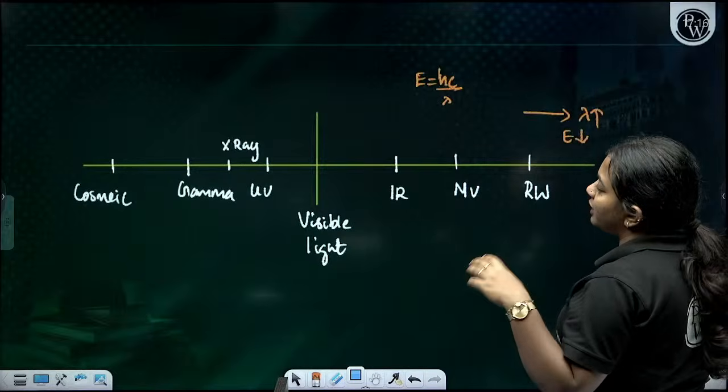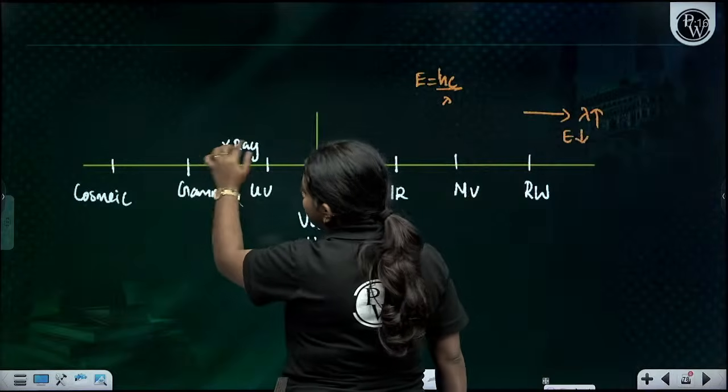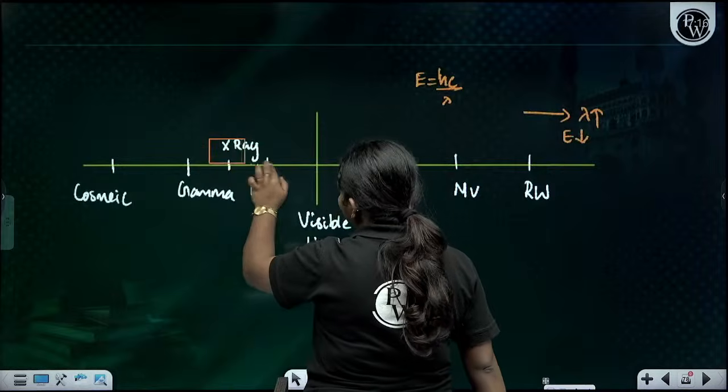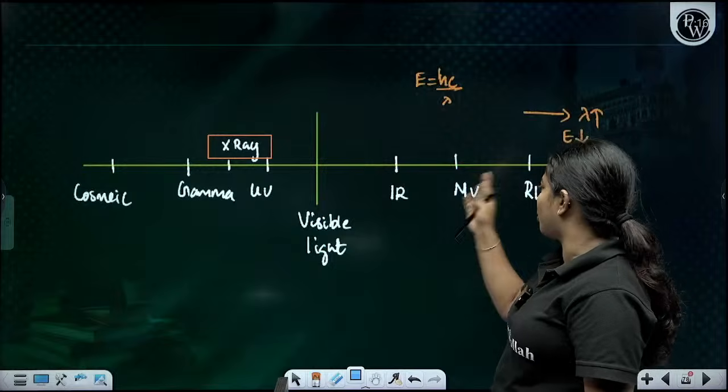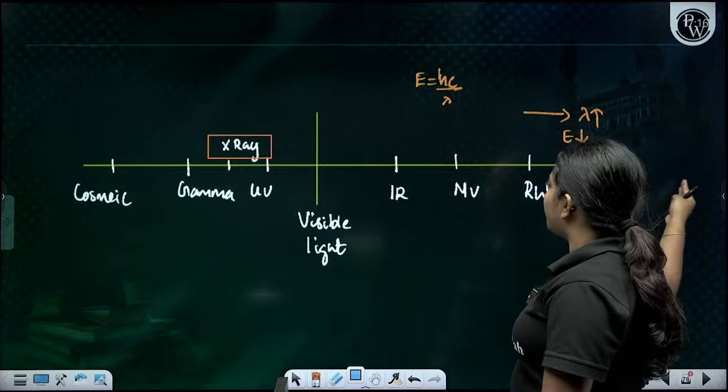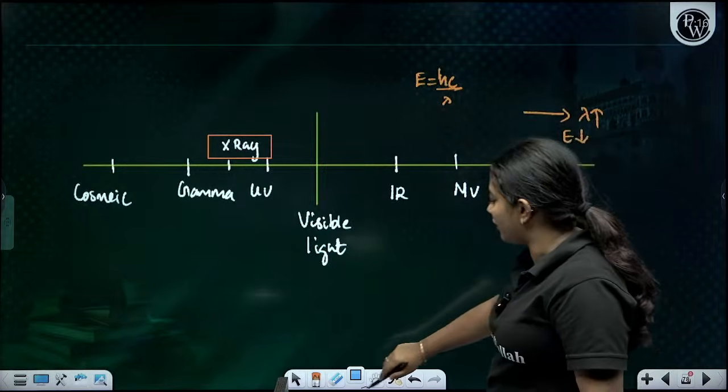Okay, infrared, then UV rays, gamma rays, cosmic rays. Between these two, you have the X-rays also. So this is the particular order. Visible light, the infrared, microwaves and radio waves, and you have this particular one. This is the increasing order of the frequency.